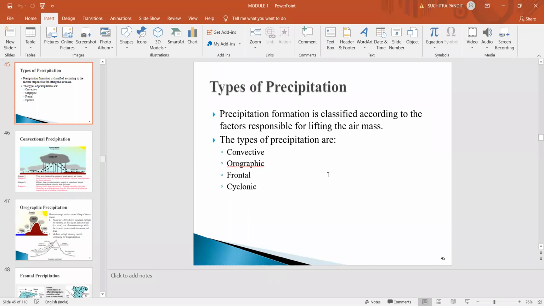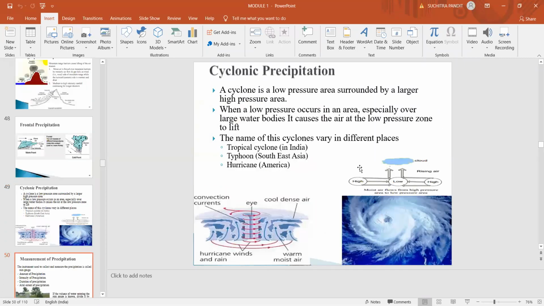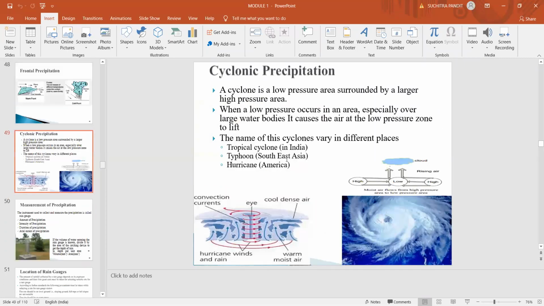Now in cyclonic precipitation, if the diameter of the cyclone is about 1,500 kilometers, it is called a moderate cyclone. And if the diameter of the cyclone is more than 3,000 kilometers, then it is called a heavy cyclone, which causes loss of life, loss of property, and intense precipitation on an area subjected to cyclonic precipitation.